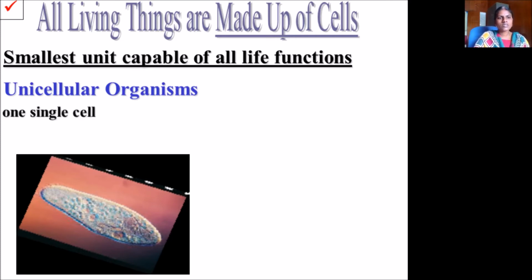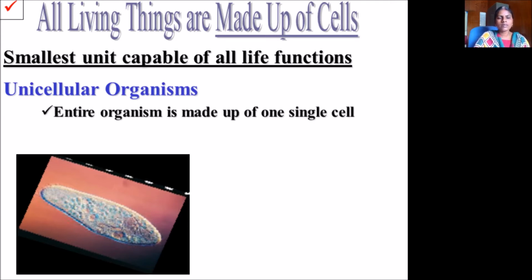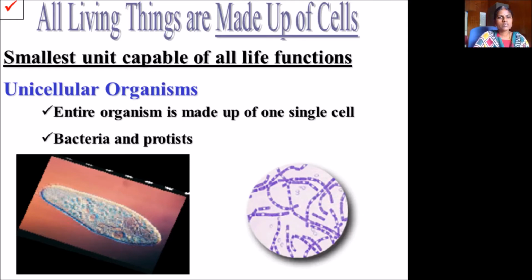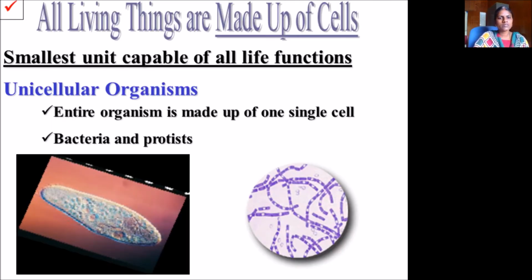Unicellular organisms are those where the entire organism is made up of one single cell. That is called a unicellular organism. Single cell. Examples are bacteria and protists. So this is a protist. This paramecium is the protist. Here you can see another protozoa, I mean bacteria. This is a bacteria.